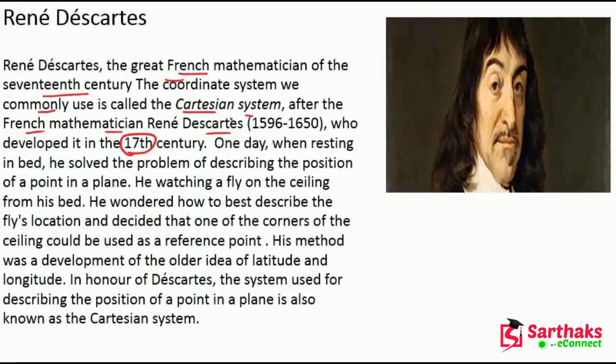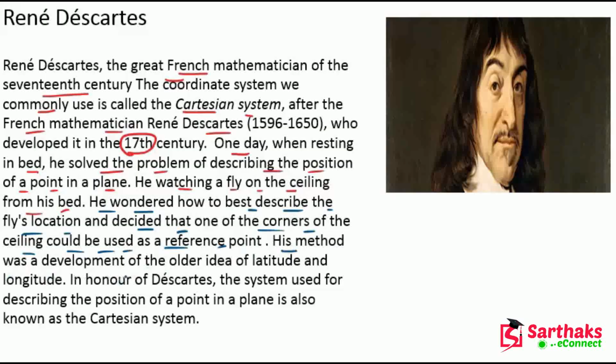One day, when resting in bed, he solved the problem of describing the position of a point in a plane. At that time he was watching a fly on the ceiling from his bed. He wondered how to best describe the fly's location and decided that one corner of the ceiling would be used as a reference, which we call the origin.